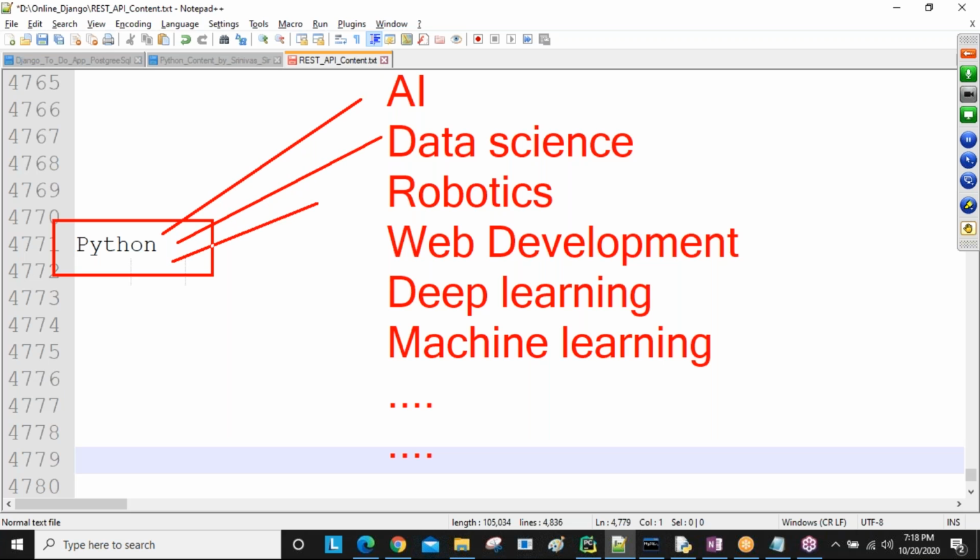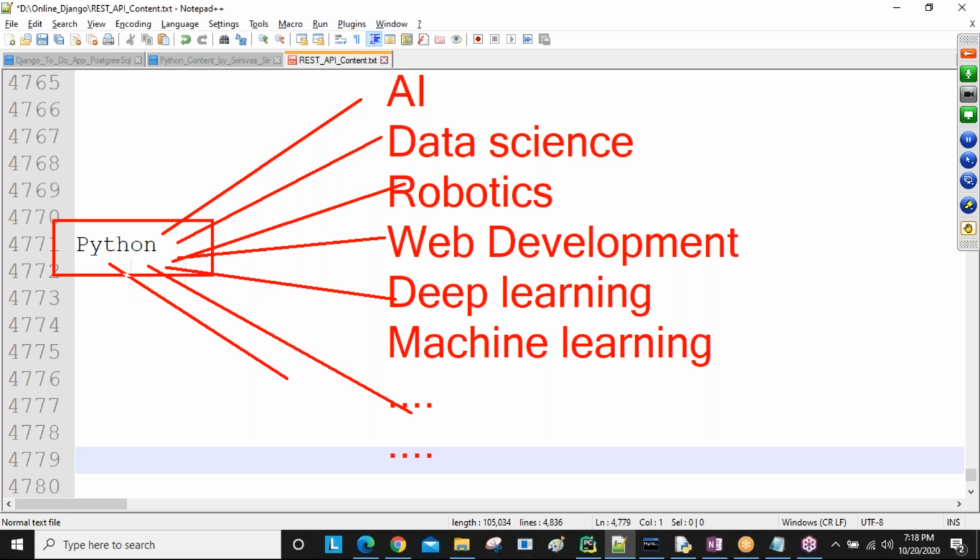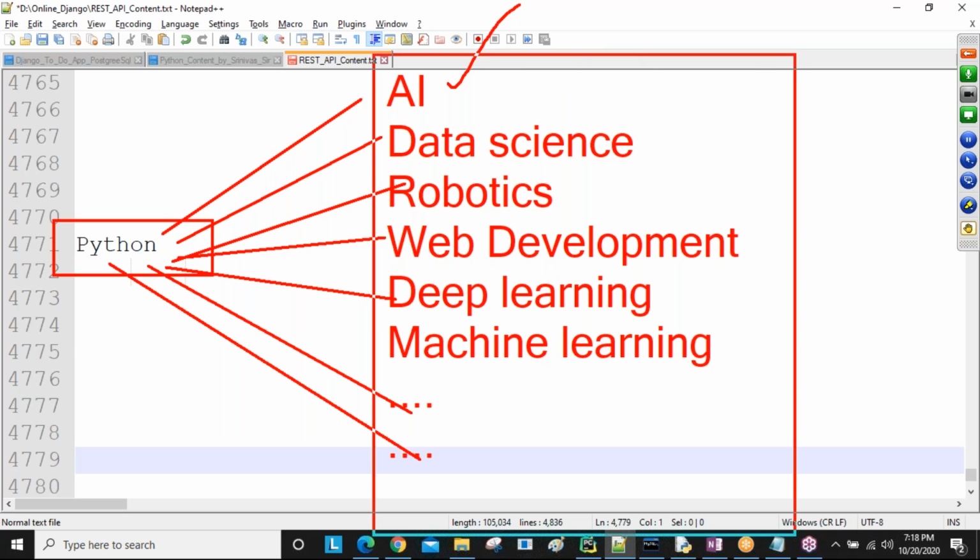Python knowledge must be required. So to learn all these things, Python knowledge must be required. That's why people are calling Python a general purpose programming language. Understand, friend? So if you are deciding to learn artificial intelligence, then Python knowledge is required, plus some extra knowledge you are going to get here, sir. Same thing, if you are deciding to learn data science, then Python knowledge is required, and some extra knowledge you are going to learn here. Understand, friend? So that's why Python is called a general purpose programming language, to learn all these courses, sir.